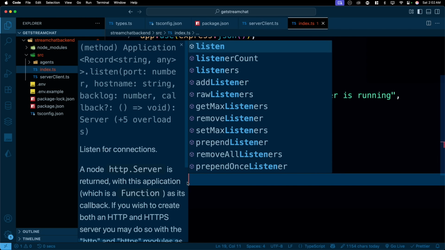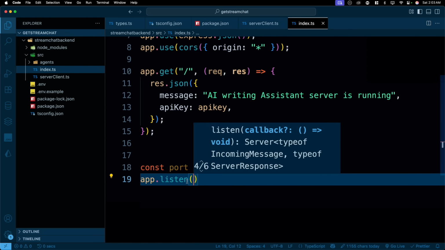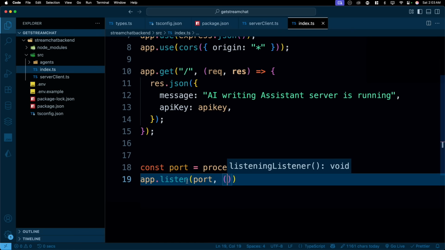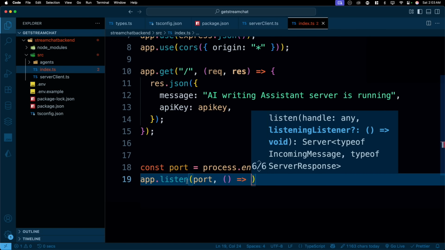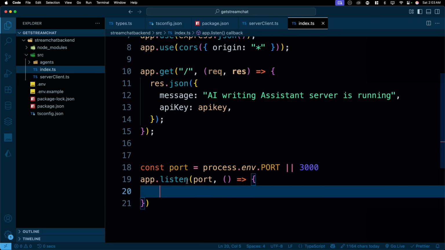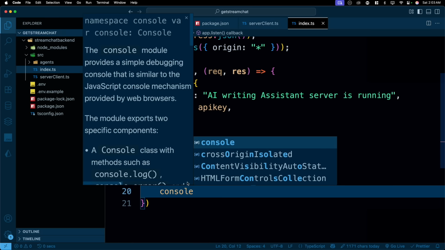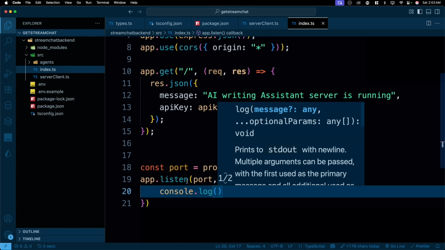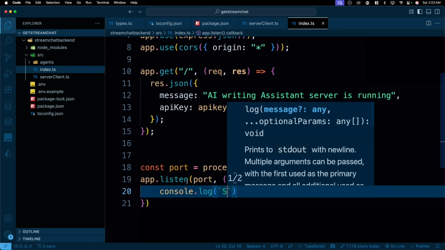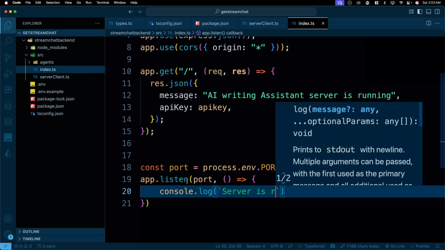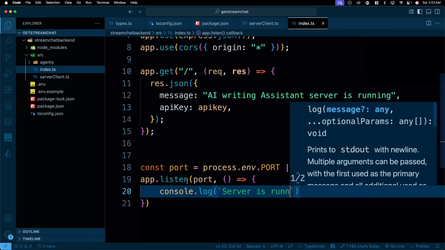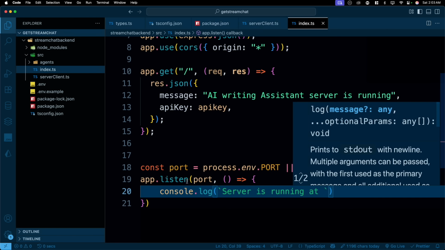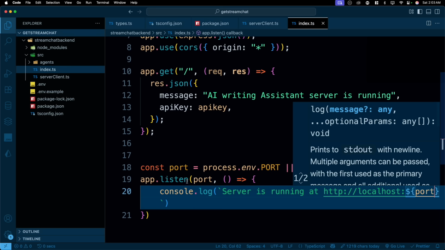app.listen. This one is going to listen on the port. We'll have a callback, and once we have the callback, we'll say console.log. Let's use a backtick and we'll say "server is running at http://localhost:" and then we can say port, whatever the port number is there.